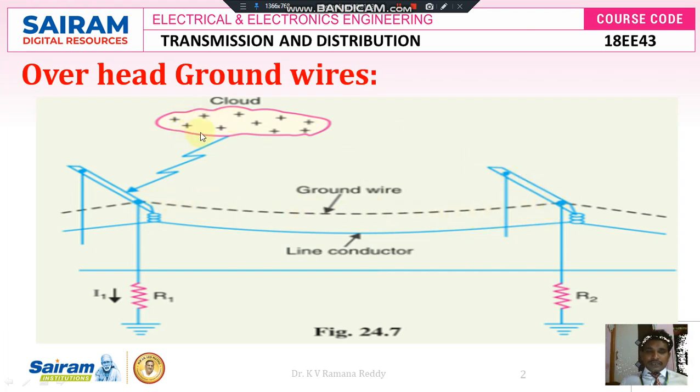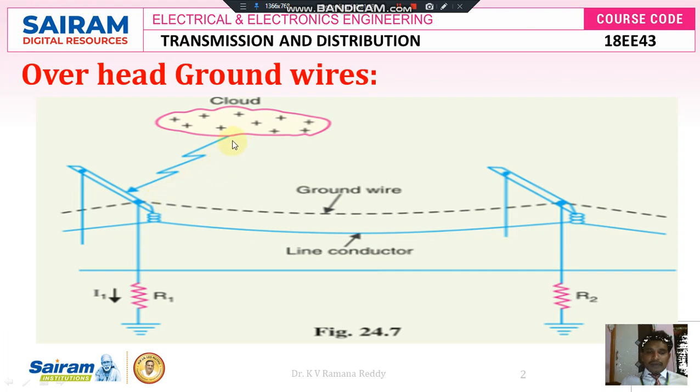And whenever a potential of 10,000 kilovolts per centimeter takes place between cloud and earth, or between two clouds, or within the same cloud, at that time the energy discharges from one cloud to another cloud, or from one part of a cloud to another part of the same cloud, or from cloud to earth. Here we are discussing the case where energy is discharging from cloud to earth due to lightning strokes. So this is the lightning stroke, how it happens directly on the conductor.